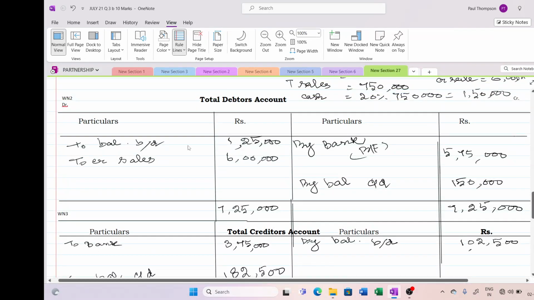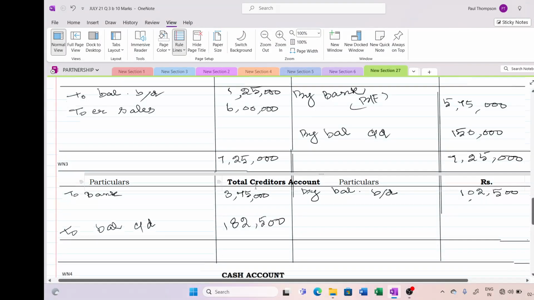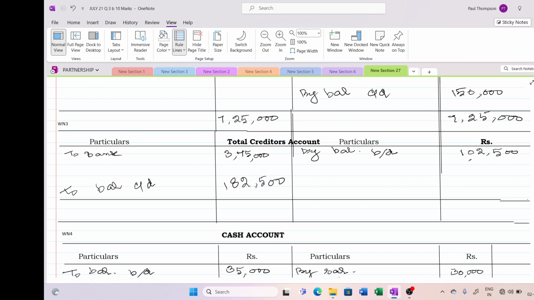Okay, so now I am going to close the creditors account. We have already posted the credit sales, so no botheration. Now creditors account 3,75,000 plus 1,82,500 comes to 5,57,500. So copying this side, 5,57,500. Here the balancing figure will be by credit purchases. This will be our balancing figure. Okay, so this will be 4,55,500. 5 plus 2, 7, 5, 5.